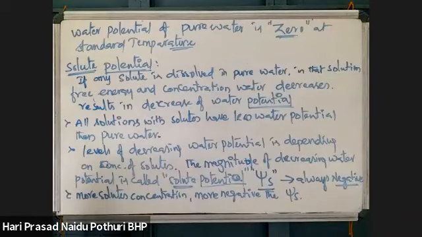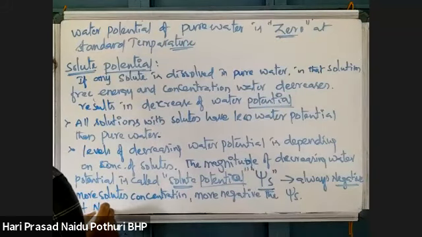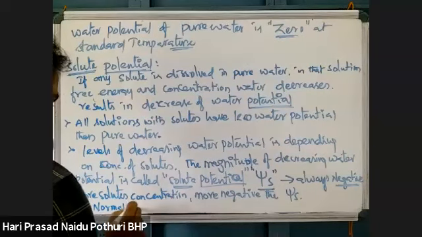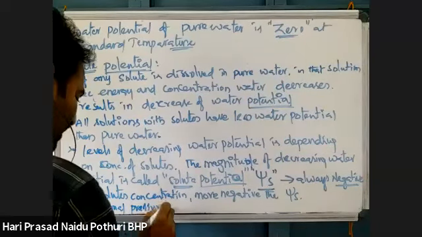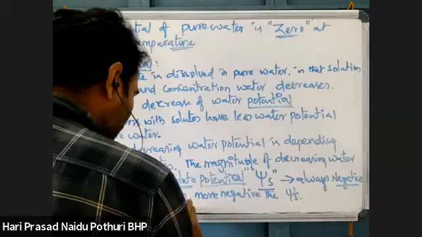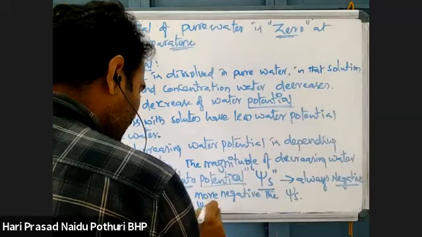For a solution at normal atmospheric pressure, water potential is equal to solute potential. At normal pressure, when there is no external pressure and no change in the pressure, water potential is equal to solute potential.